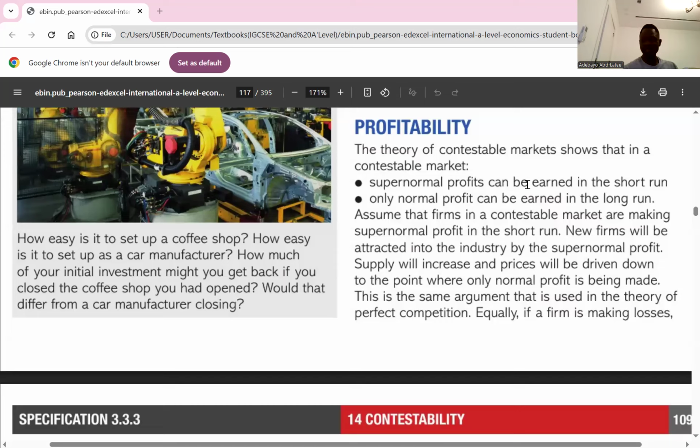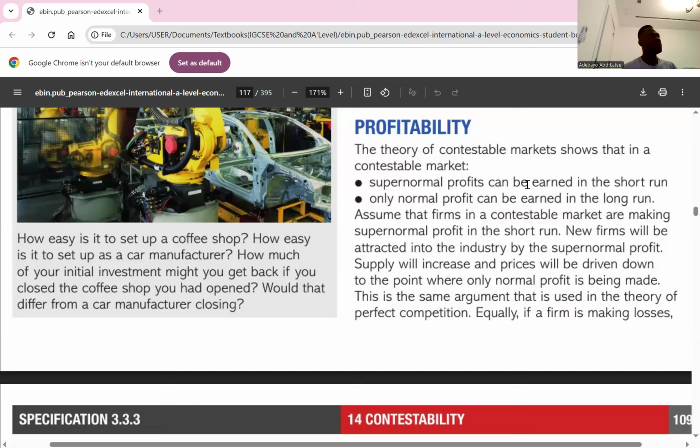To increase the efficiency, firms may become more efficient in production and resources to lower costs and remain competitive in the contestable market, because every firm in that market contests. Every firm is your competitor. It simply means you should find a way to reduce your cost in terms of resources, in terms of output. So efficiency is important in a contestable market.